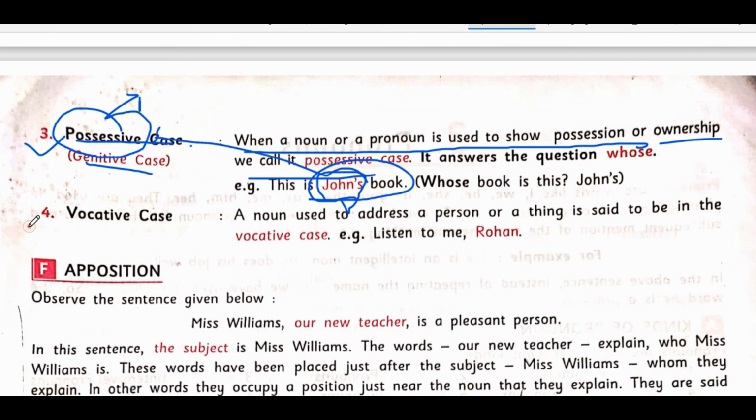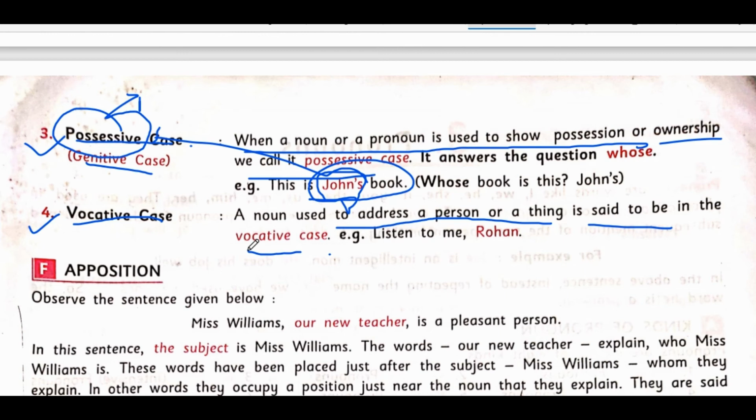Now let us move to the last case, vocative case. What is a vocative case? Vocative case is a noun which is used to address a person or thing. Means a noun which is used to address someone. For example, hey boy, come here. Rohit, open the door. So Rohit, I'm addressing a person by name to do certain work. So Rohit is considered as a vocative case.